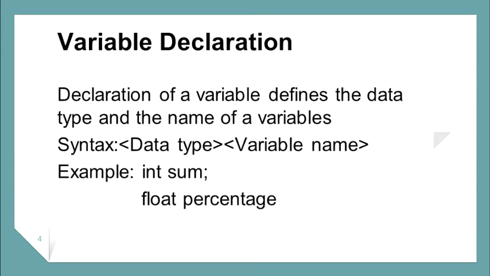Float is a data type and percentage is a variable name. Here, int and float are the data types and sum and percentage are the variable names. We can also declare more than one variable of the same data type in a single statement separated by a comma. For example, int sum, float.